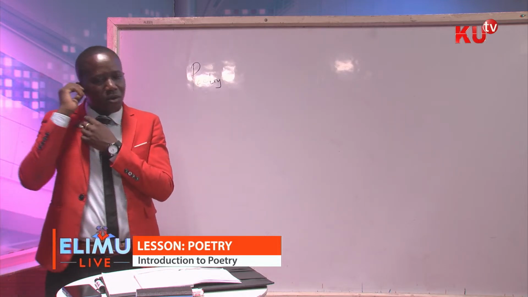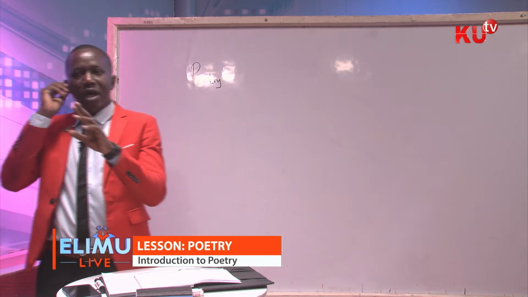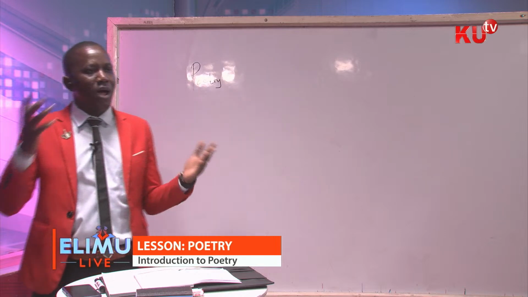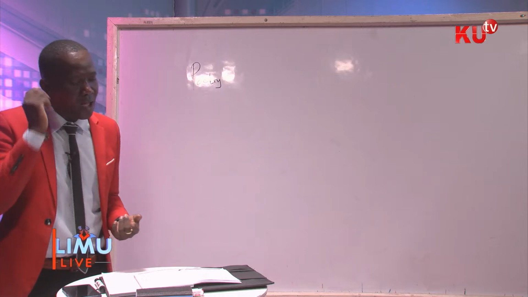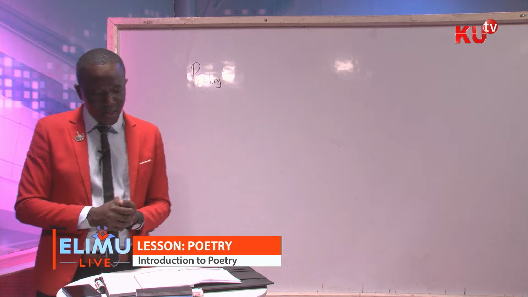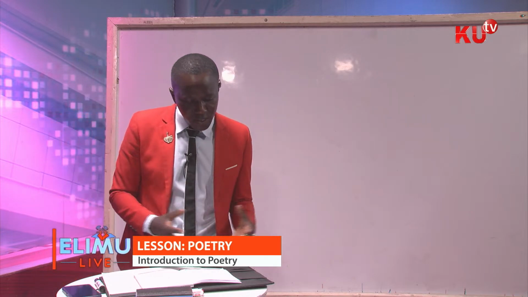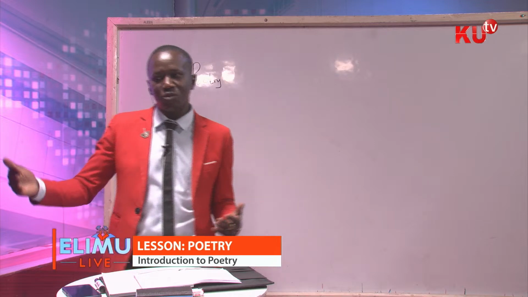So in rhyme scheme, we have two: either a regular rhyme scheme or an irregular rhyme scheme. I might not discuss this in detail because we have other sound devices and other styles we need to discuss.